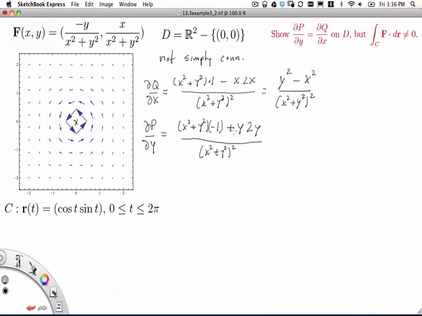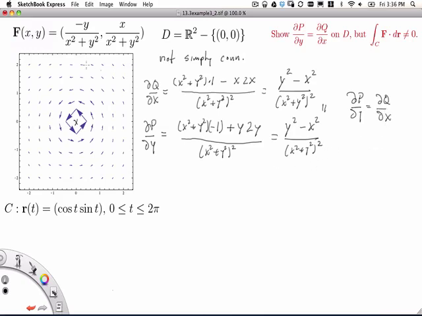So this is times negative 1. So here I get negative x squared minus y squared, and then plus 2y squared is actually positive y squared minus x squared, divided by x squared plus y squared squared. And so we can see these two are equal. We just sort of brute force verified it. So we've shown that dp dy is equal to dq dx.